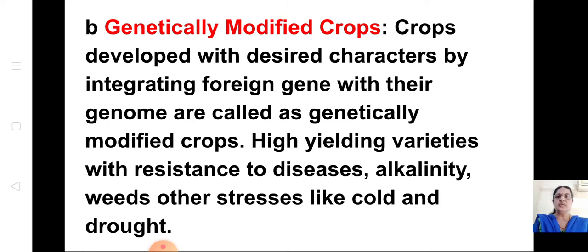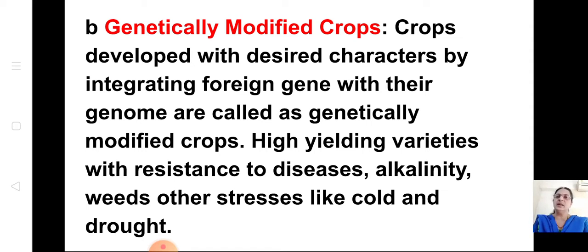A gene consists of enough DNA to code at least one protein. A code for one protein. Gene consists of enough DNA to code for one protein. A genome is simply the sum total of an organism's DNA. The sum total of an organism's DNA is called the genome. So by taking one part of the gene and integrating the foreign gene with their genome, the crops are called genetically modified crops.